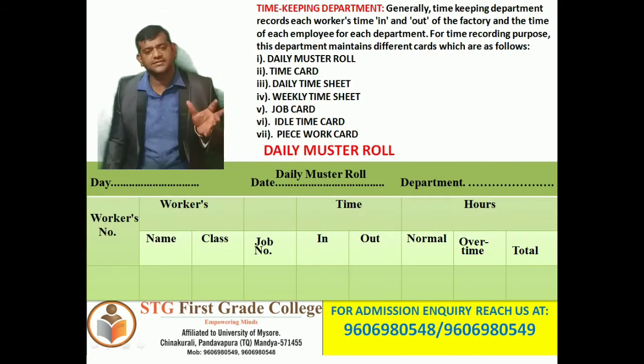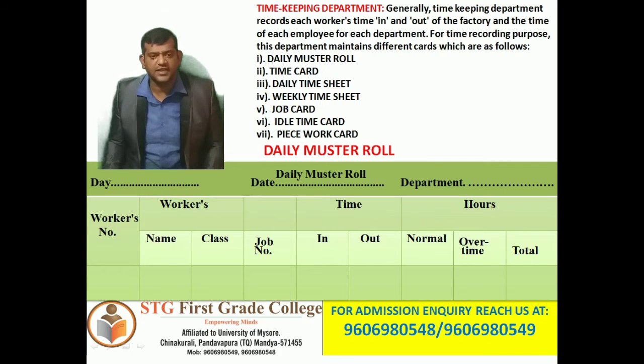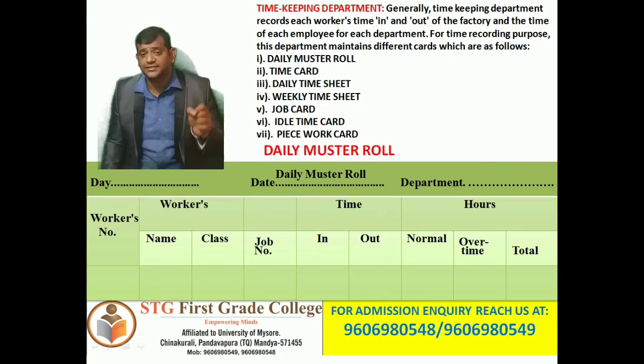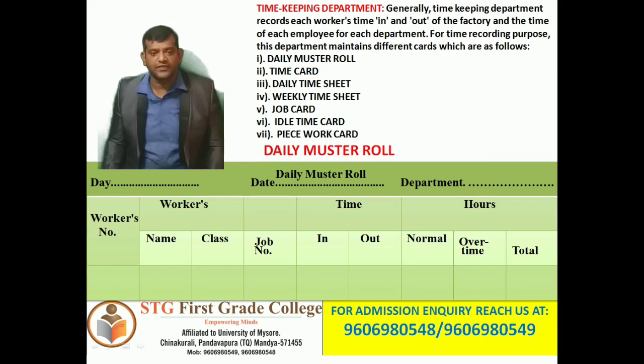For the detailed study of these cards, first the daily muster roll: the attendance register to note the exact timing in and out of each worker of the factory is known as the daily muster roll.